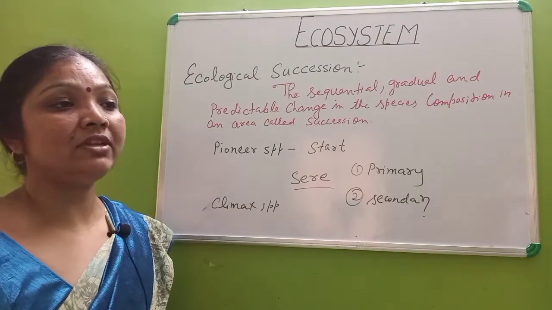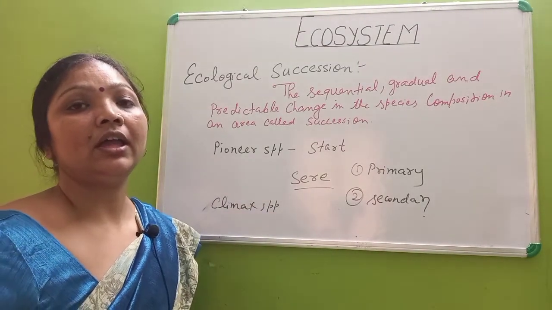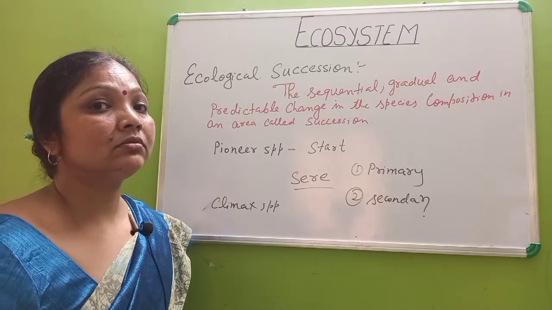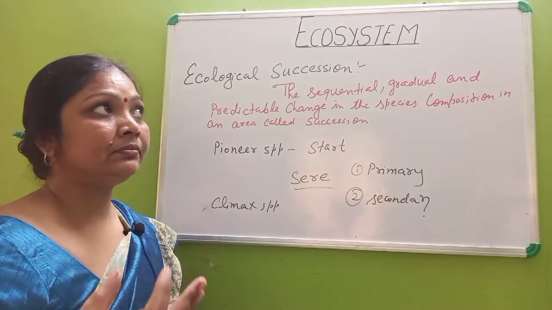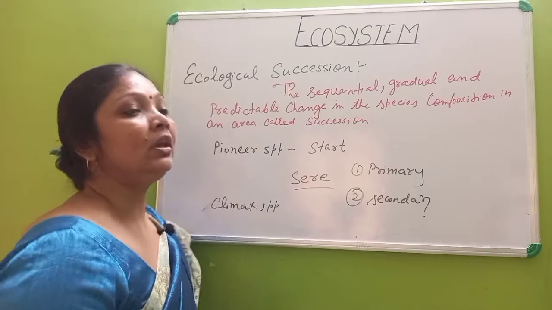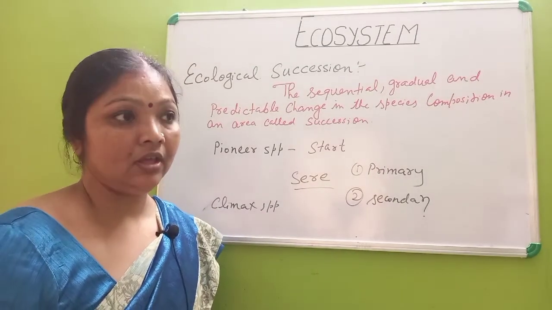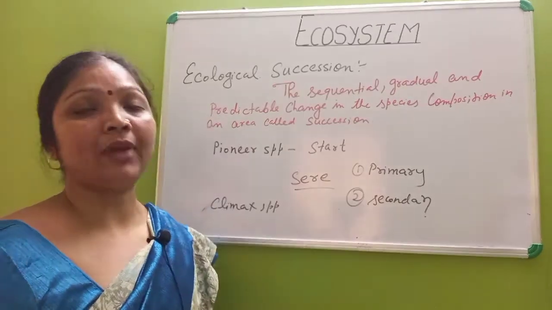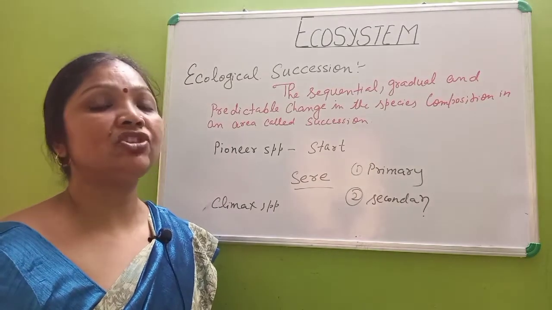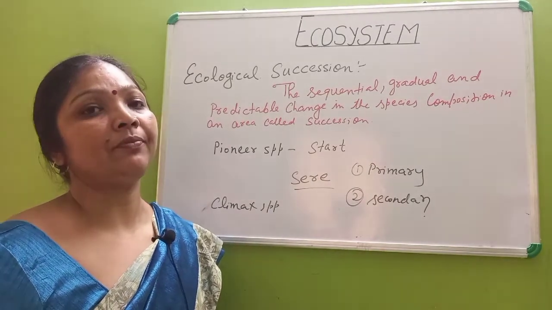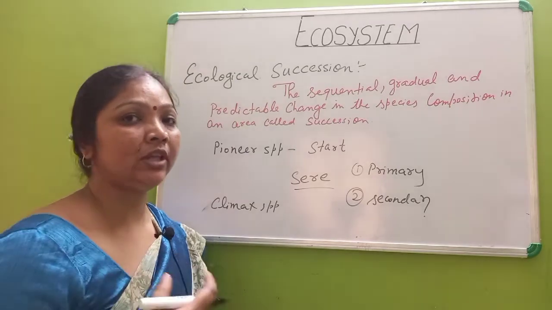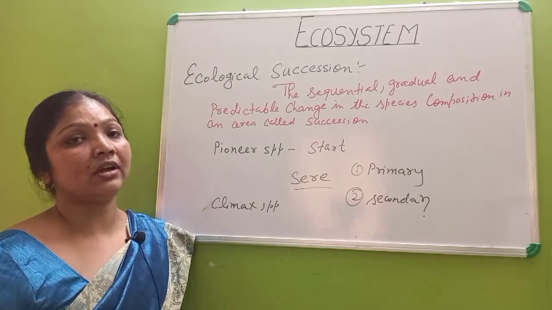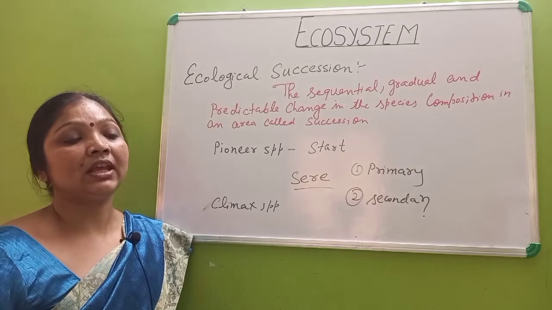The example of primary succession is an area where cool lava is present, or a newly formed land. That is the example of primary succession. And secondary succession is, for example, a forest. Suppose the trees were cut off so that all the community got eliminated, and again the formation and growing of trees started. That type of area is known as secondary succession.